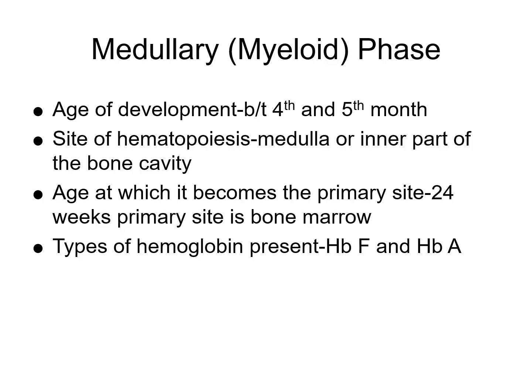The medullary phase of hematopoiesis, so age of development, this occurs between the 4th and 5th month of fetal development. The site of hematopoiesis during this phase takes place in the medulla or the inner part of the bone cavity, or the bone marrow. The primary site: by 24 weeks, around 6 months gestation, the bone marrow actually starts to become the primary site of the hematopoiesis. There are, once again, hemoglobin F and hemoglobin A present during this time.